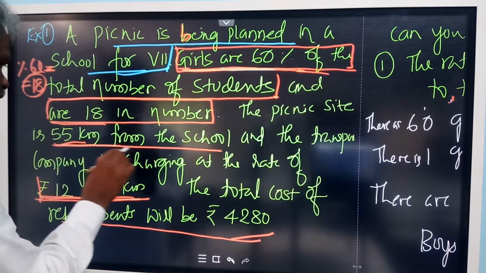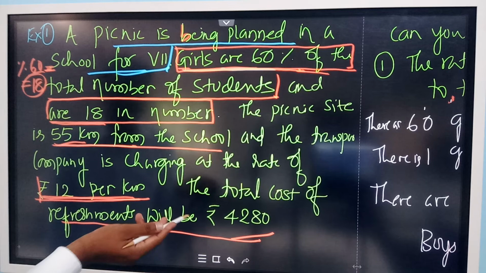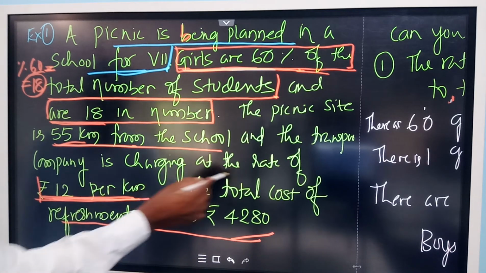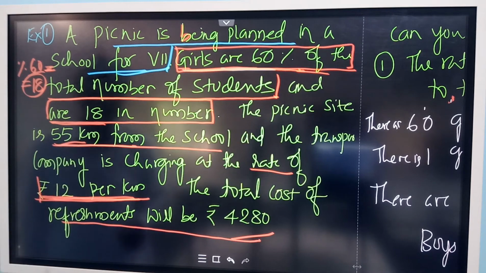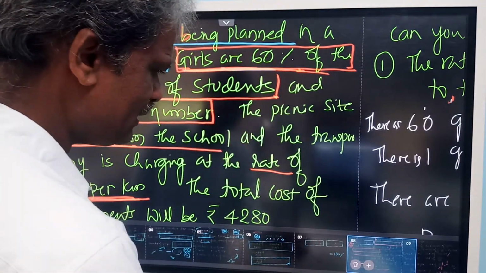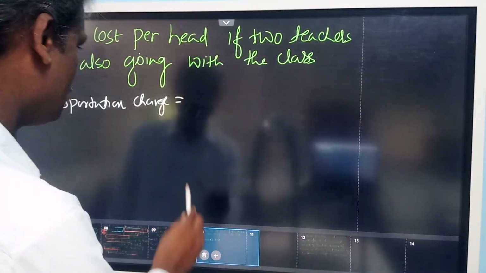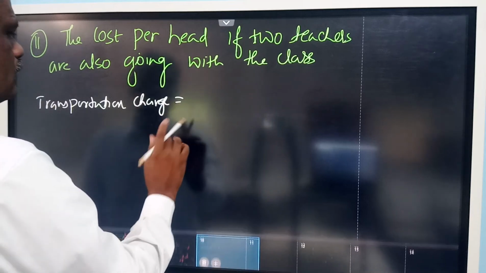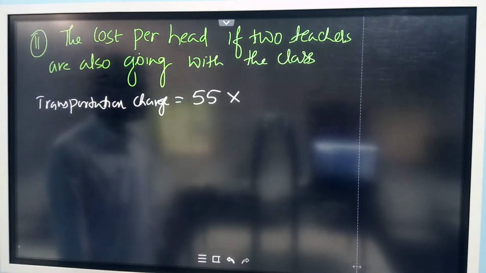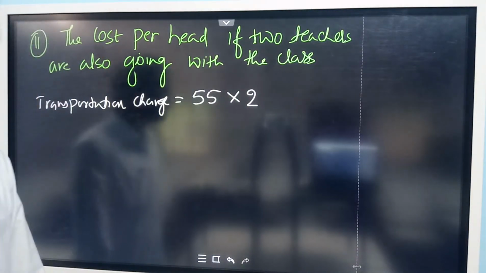Since it goes 55 kilometers, it is 55 into 2 into 12, for both going and coming.